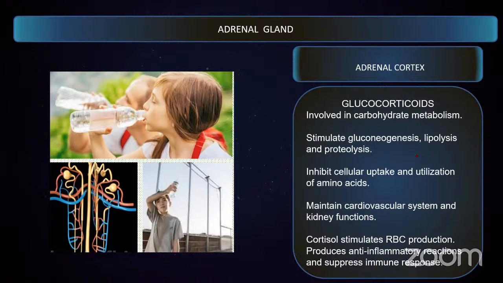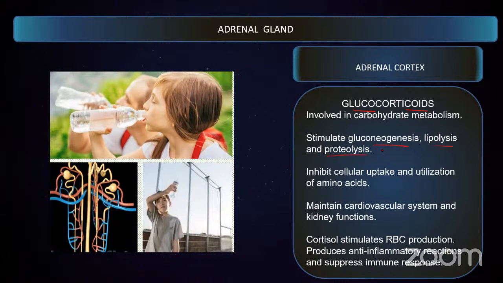Now, the cortex produces corticoids, as I told you. That happens because of the specialized cells that are present. The corticoids involved in carbohydrate metabolism are called glucocorticoids. These glucocorticoids stimulate gluconeogenesis, lipolysis, and proteolysis.